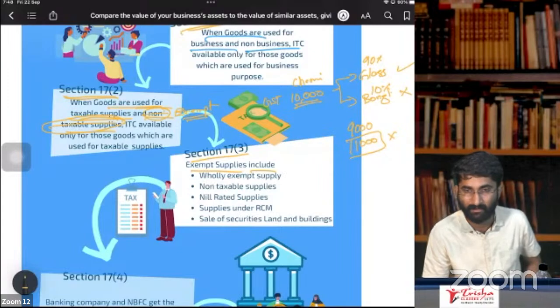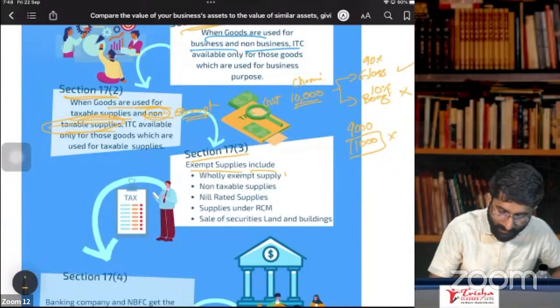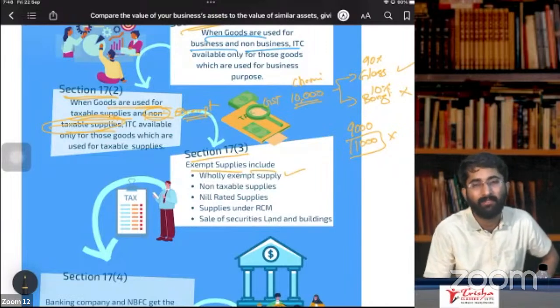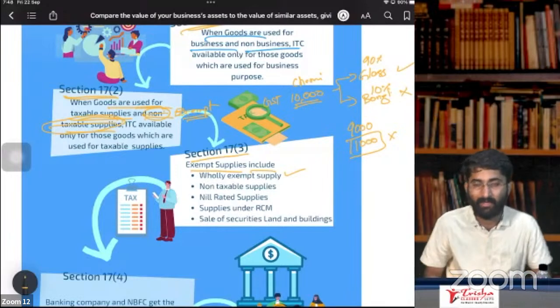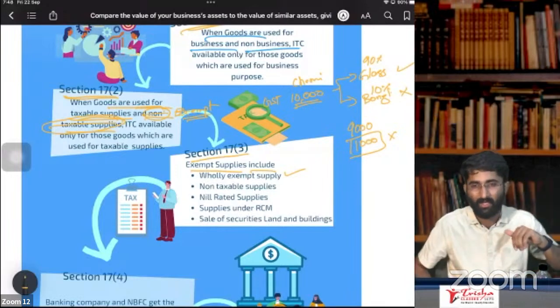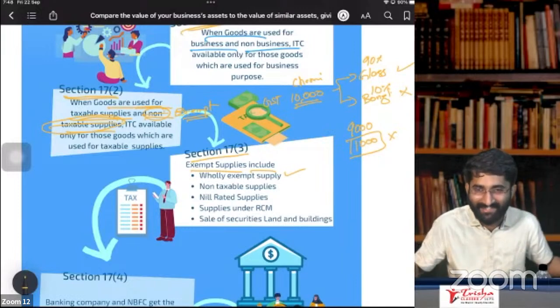That is exempt supplies. What is the meaning of exempt supplies, sir? Wholly exempt supplies. What is wholly exempt? Example, the government gives some notification that tomorrow onwards, on GST classes, there is no GST.